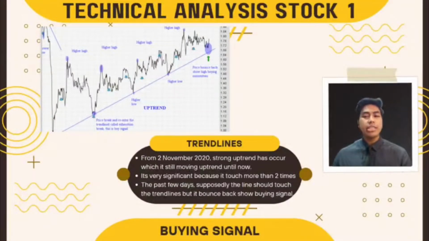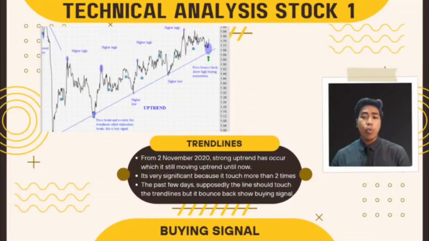This uptrend is very significant because it touched 3 times, and every time the price touches the trend line, it bounces back because buying momentum exceeds selling momentum. It is estimated that the price will touch the trend line again for the 4th time in July 2022 or August 2022. But on 13 July 2022, the price has already bounced back.